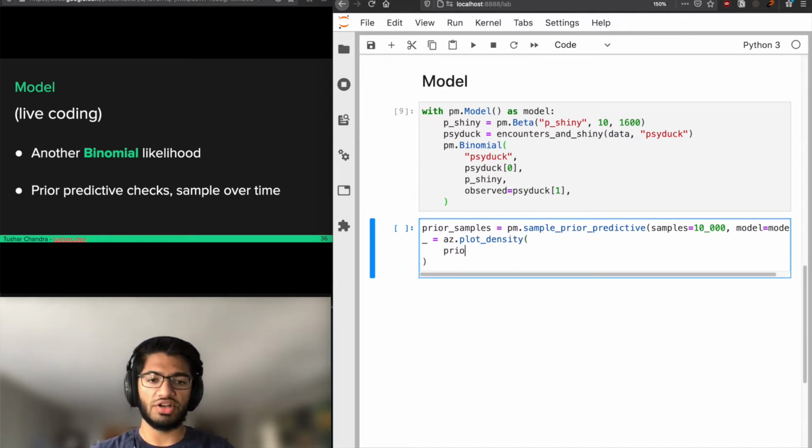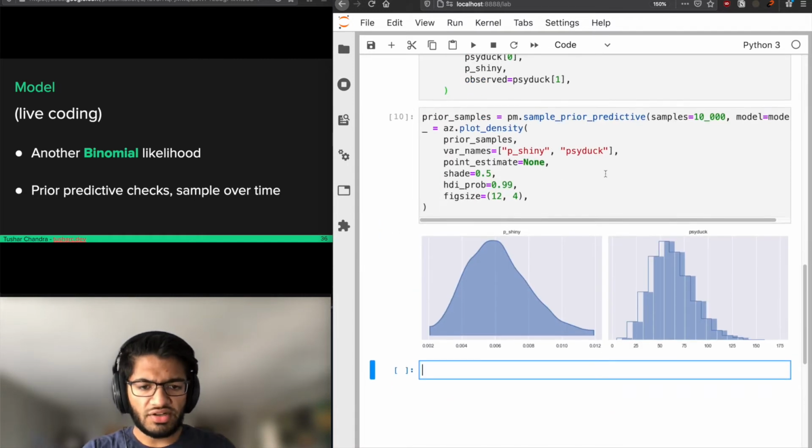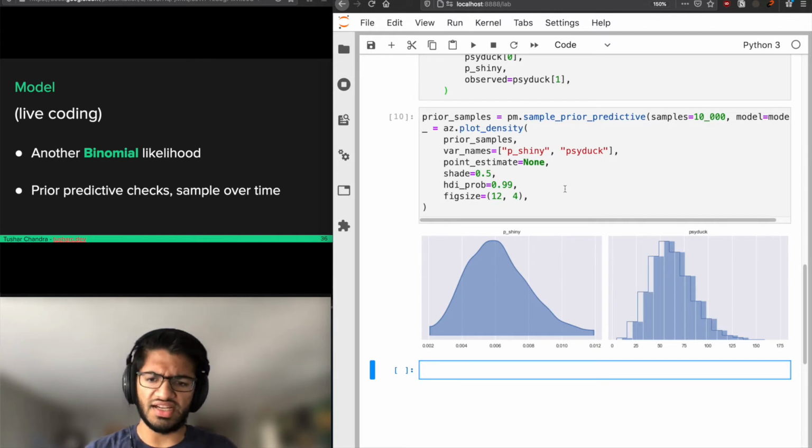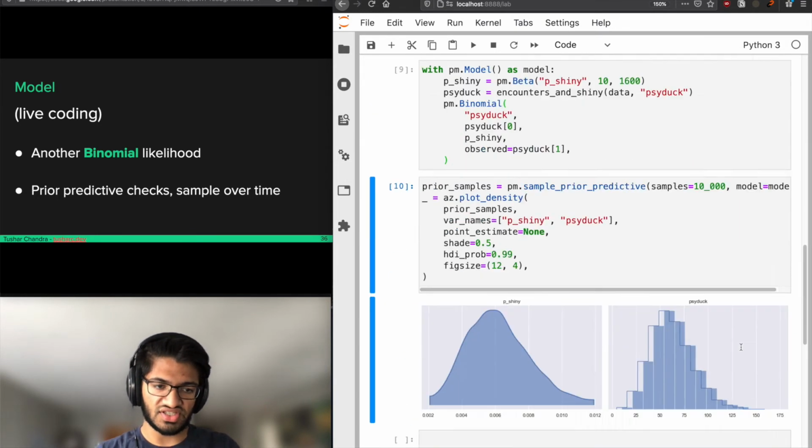There's a bunch of keyword arguments that I figured out ahead of time. I don't expect anyone to come up with those keyword arguments by themselves. I certainly didn't, but it was a lot of trial and error that wasn't worth putting into the final cut of this talk. Over here we have a density for the probability of shiny. I'm really sorry that the text is so small, but you might be able to see that it's centered around 0.006, and the number of shiny Psyduck can range anywhere from like 15 to 150. Again, we had like 10,000 observations.